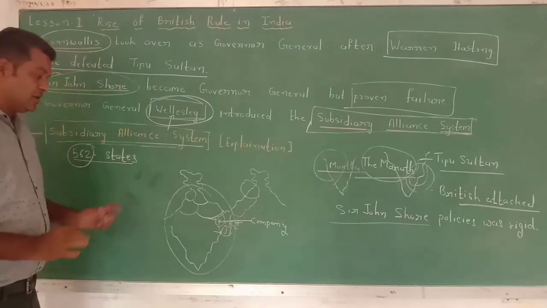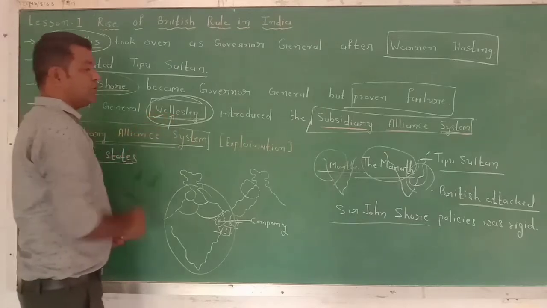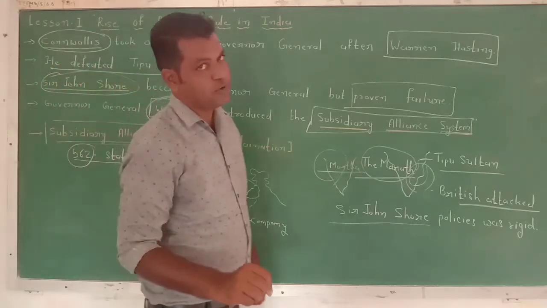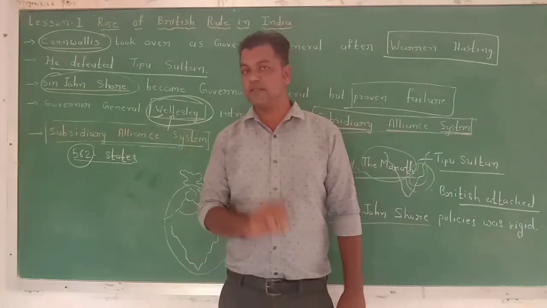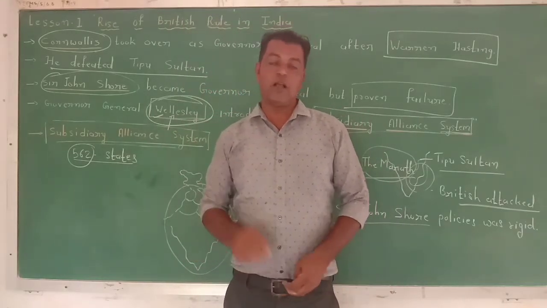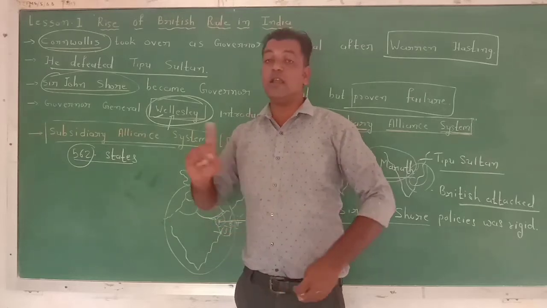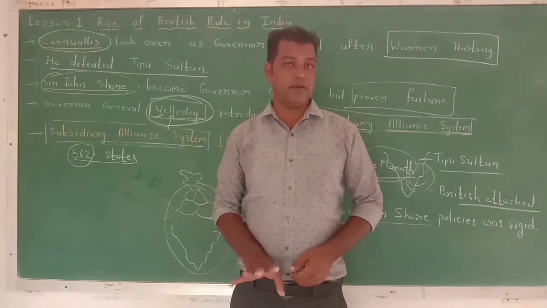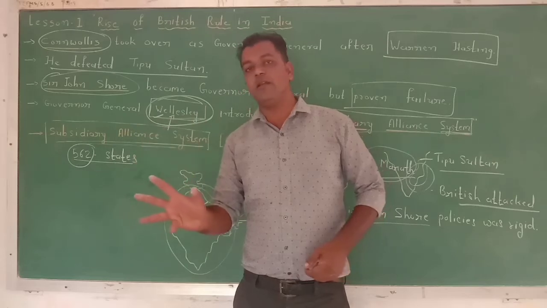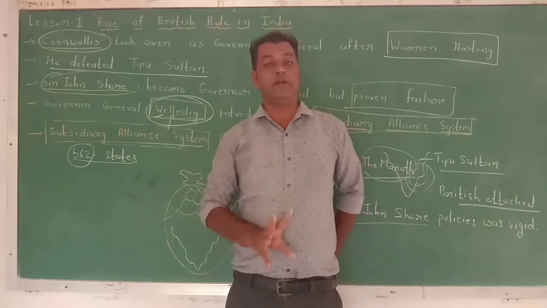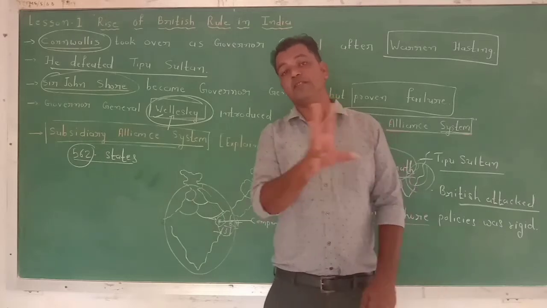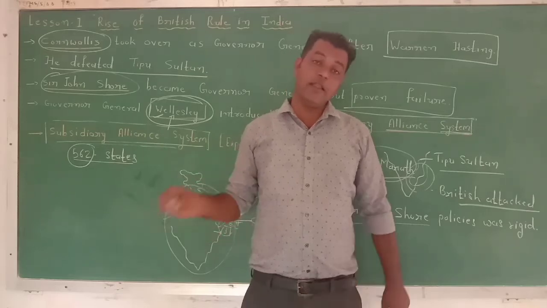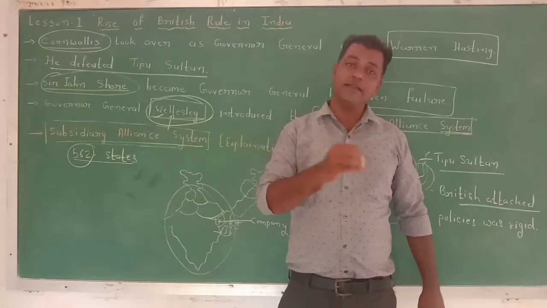the subsidiary alliance system. So Wellesley proved a hero for the British to expand British rule in India through the subsidiary alliance system. The second benefit was that through the subsidiary alliance system, with Indian money, they prepared the British army. Can you understand? With the kings' Indian money, they prepared the British army, and all the states involved in this subsidiary alliance system,